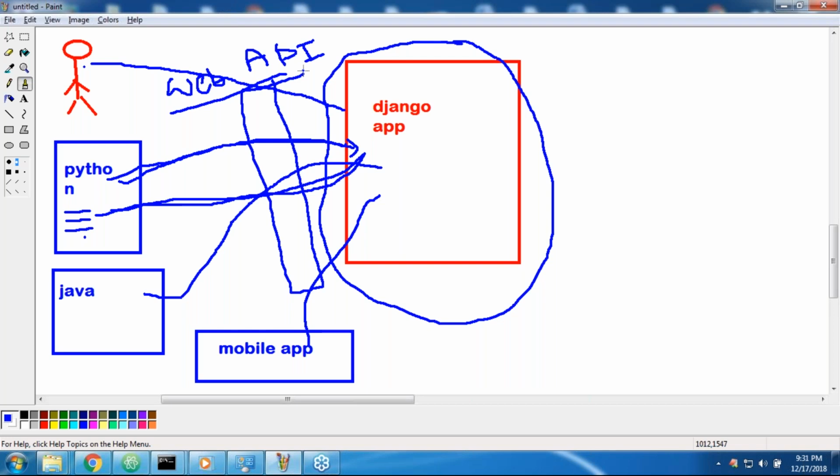Clear, right? For a standalone application, generally we can use a GUI. For standalone applications, we will use tkinter, something like a GUI. By using that, we can get the functionality.